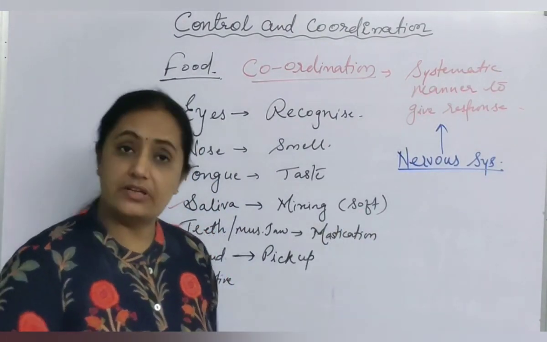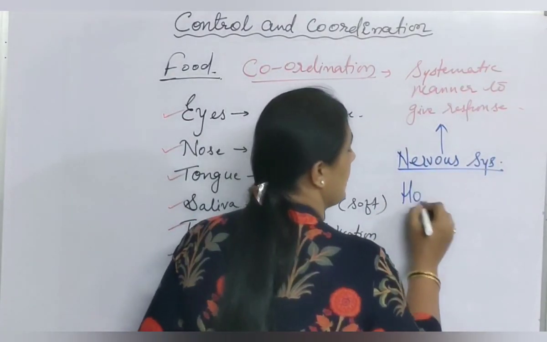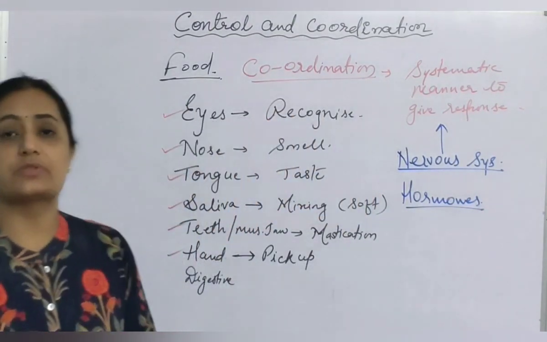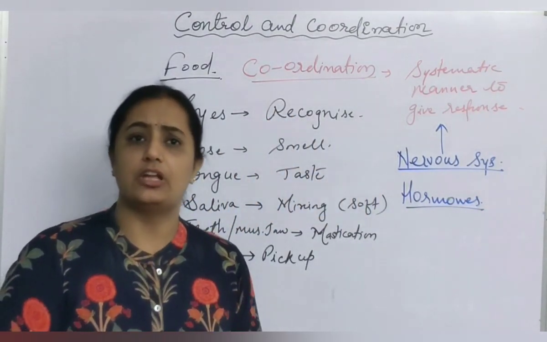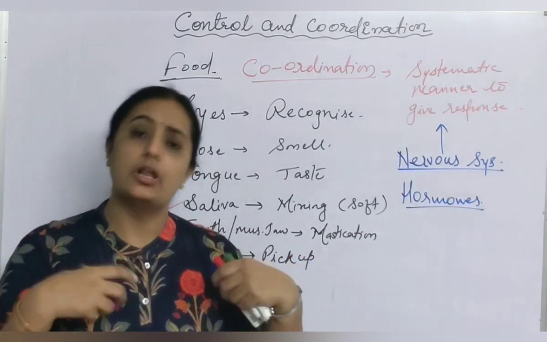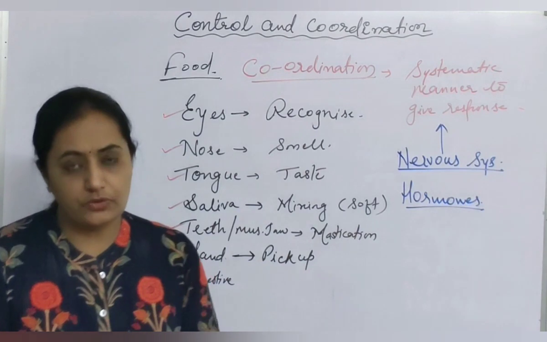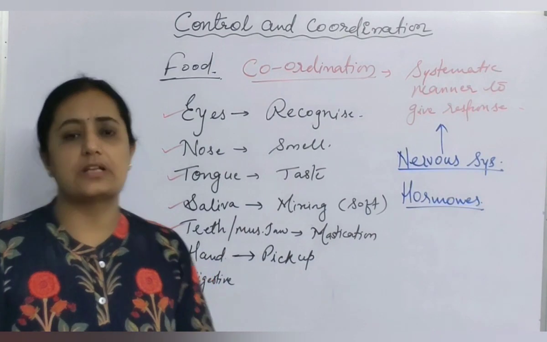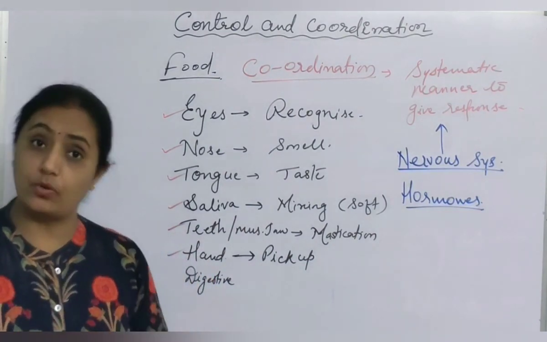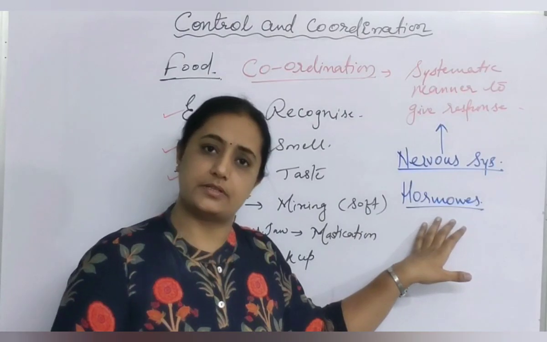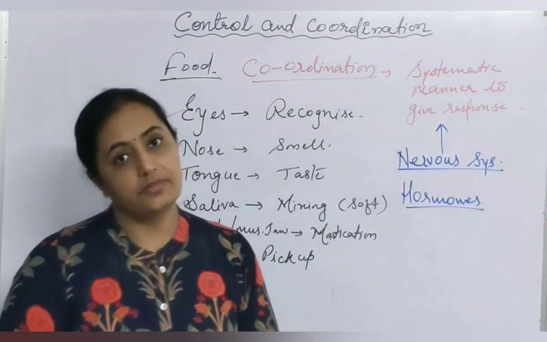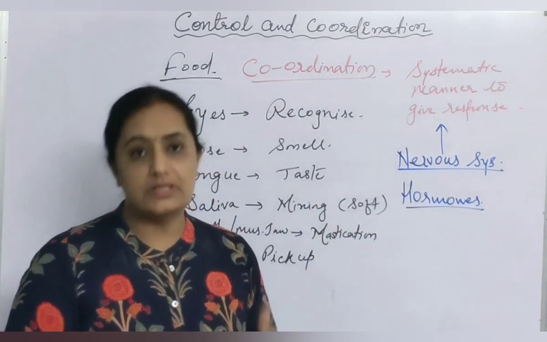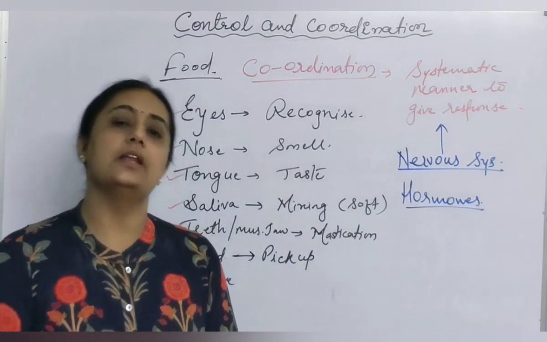With nervous system, hormonal system is also essential, because in each and every activity somewhere chemicals, hormones, enzymes are working. For each and every activity, for moving hand, contraction and relaxation of different parts of the body, changing the posture of the body, biochemical reactions carried out inside the body, whatever metabolic processes are going on everywhere, chemicals are required, enzymes are required, and that is under control of hormonal system. So both systems are essential, nervous system as well as hormonal system, and both systems together bring out result in form of proper response towards external stimuli.